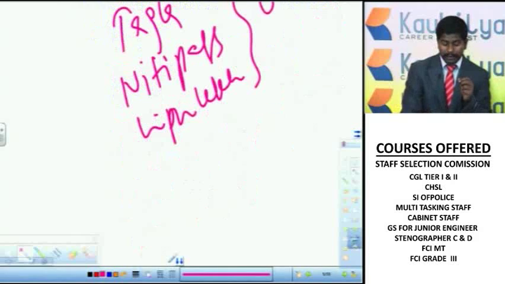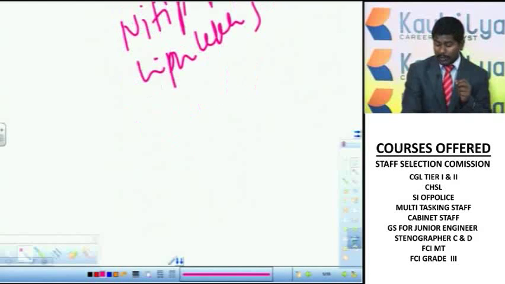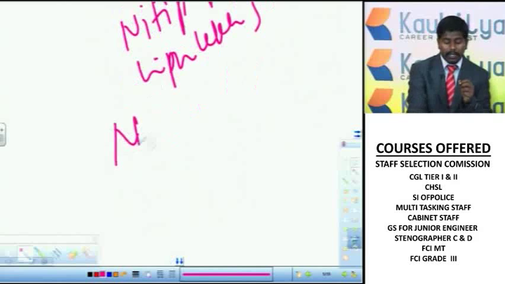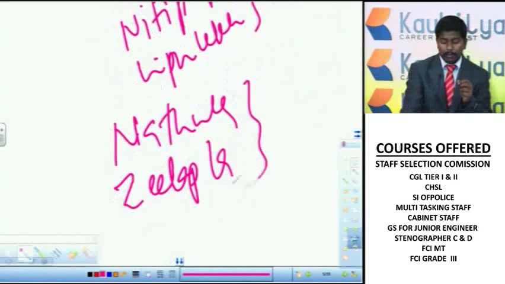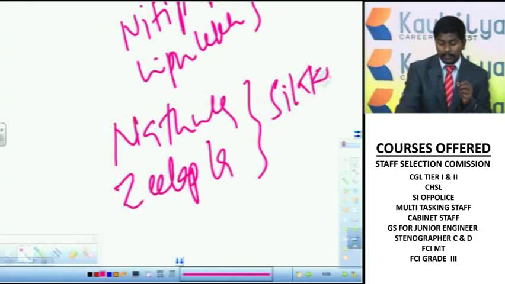Then in Sikkim there are two important passes, Nadula and Jilapla. Nadula and Jilapla are two important passes in Sikkim.